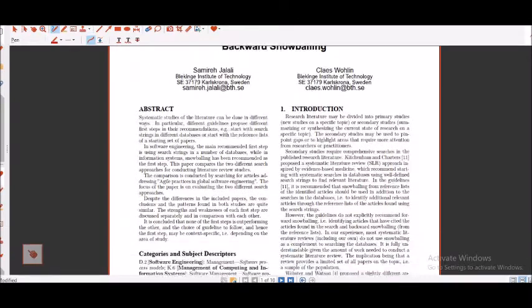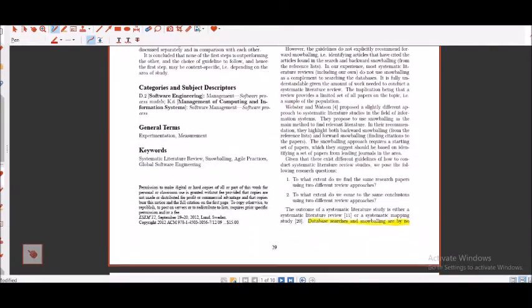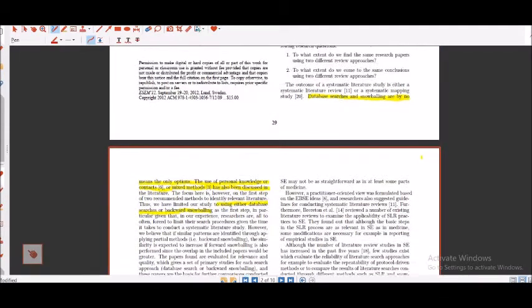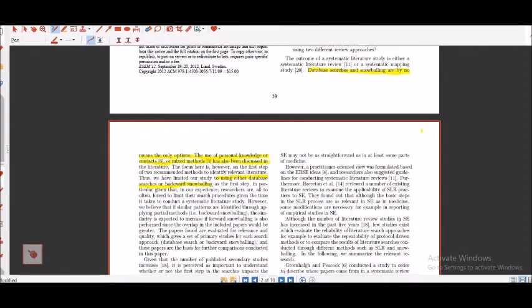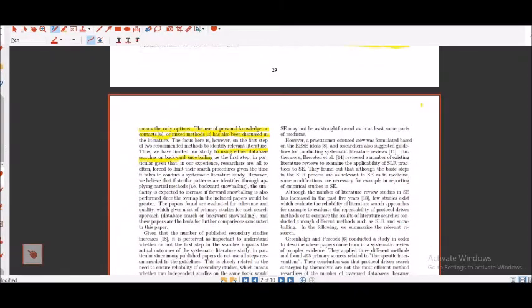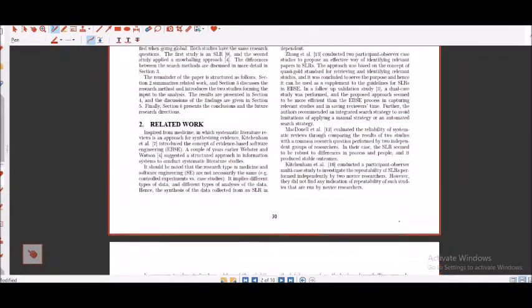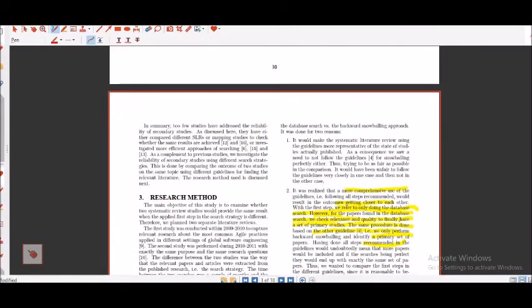Here you will see that the authors are basically focusing on database searches and snowballing, the methods they have taken up to write a systematic literature review paper. Again, as I said, I'm not going to read the entire paper.